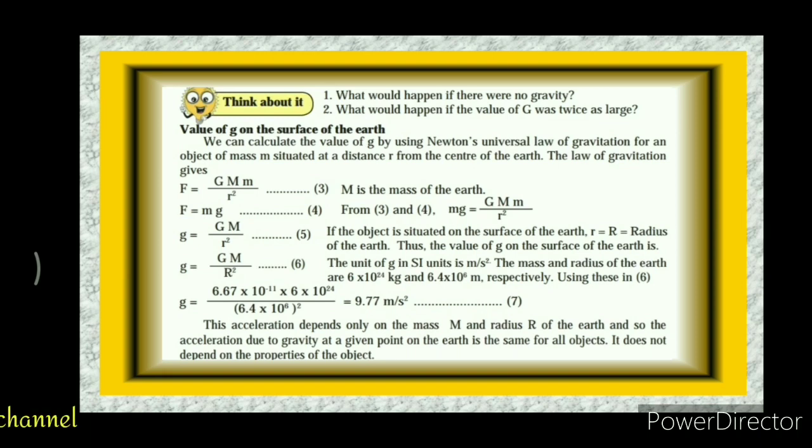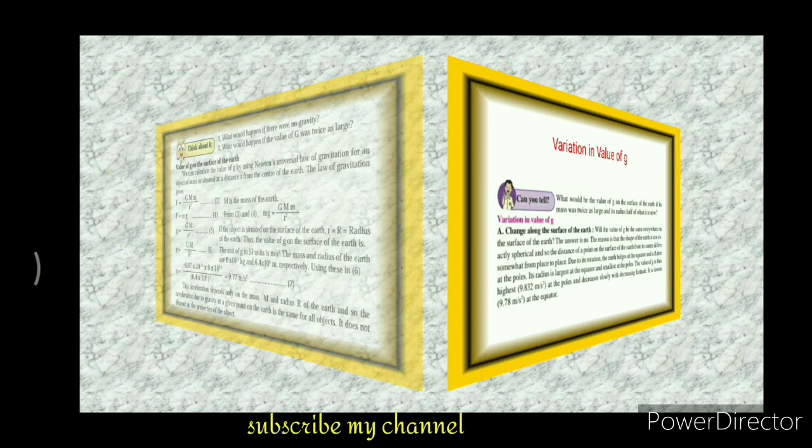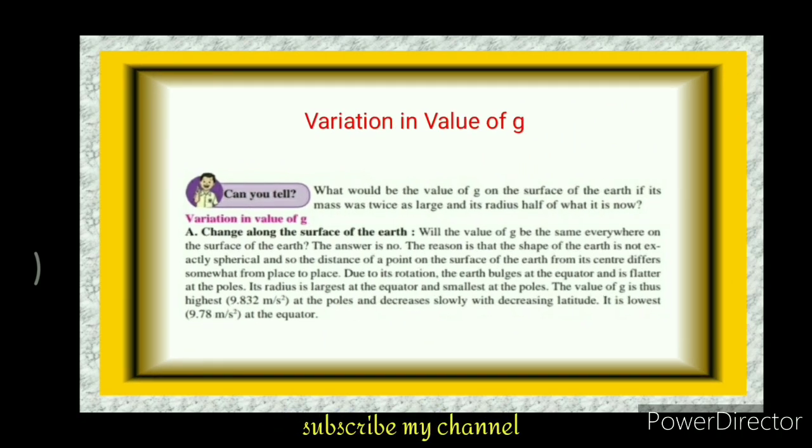Thus, acceleration depends only on the mass M and radius R of the Earth, and so the acceleration due to gravity at a given point on the Earth is the same for all objects. It does not depend on the properties of the object. Variation in the value of g. What would be the value of g on the surface of the Earth if its mass M was twice as large and its radius half of what it is now?